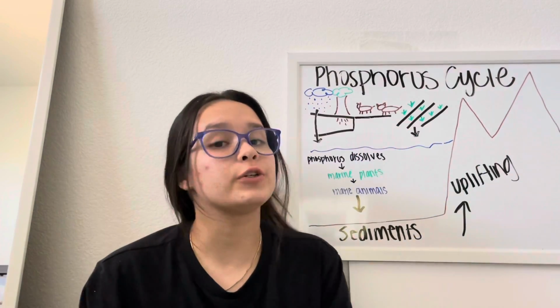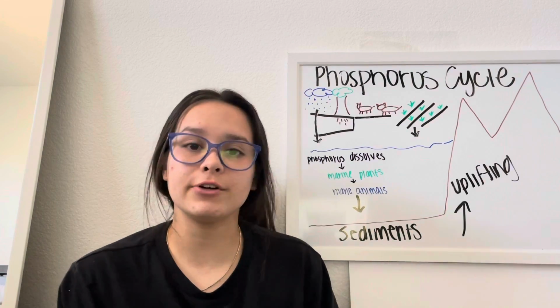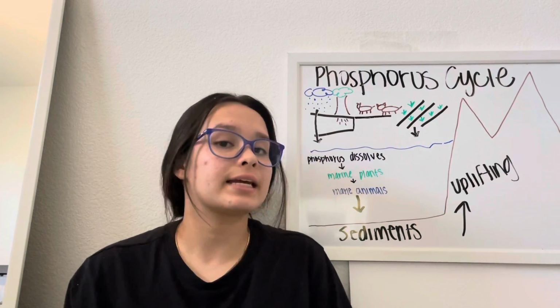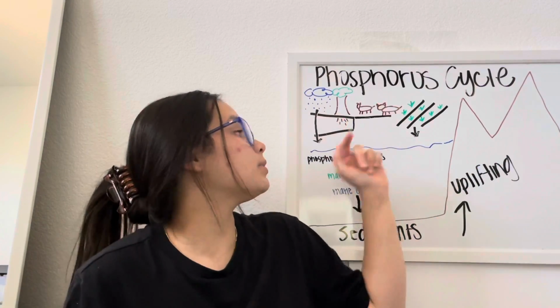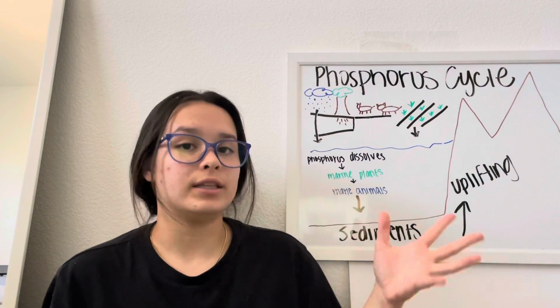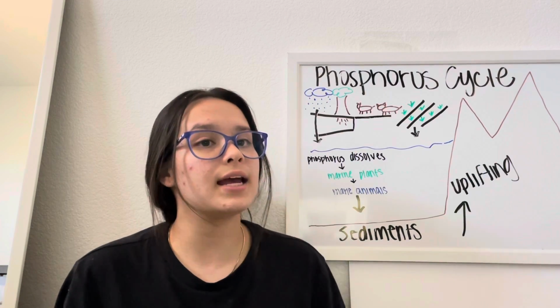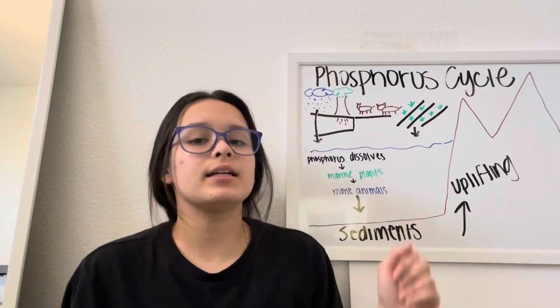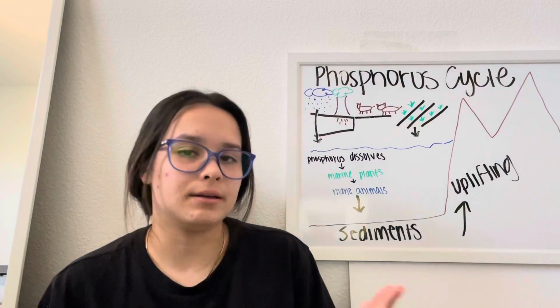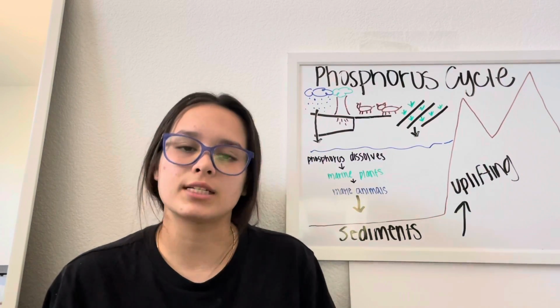Now, animals do create waste. Humans use that waste as fertilizer. But when it rains, it can create runoff and go into the ocean. Before I get to the ocean, animals and plants do die. And when they die, they decompose and the phosphorus gets broken down into its components and can be absorbed by other plants and then eaten by other animals, and then the cycle just continues.